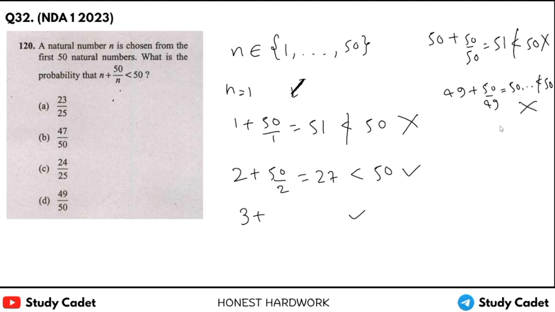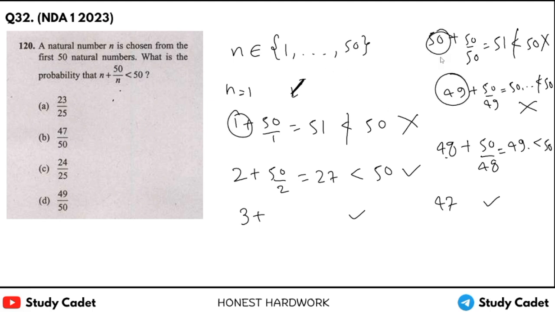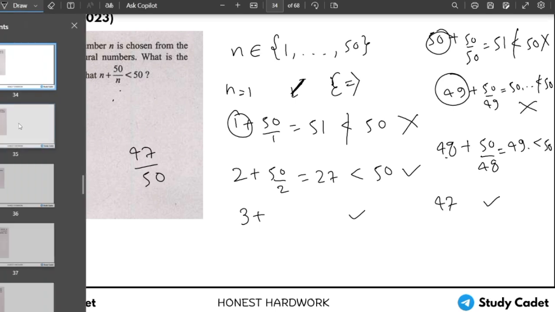Okay, so 49 is also not there. 48 plus 50 upon 48, this will be 1 point something, so it will be 49 point something, which is less than 50, and 47 will also come there. So 1, 50 and 49, these 3 values will not be in our events. Okay, so that's why we have 47 out of 50. B is the right answer.